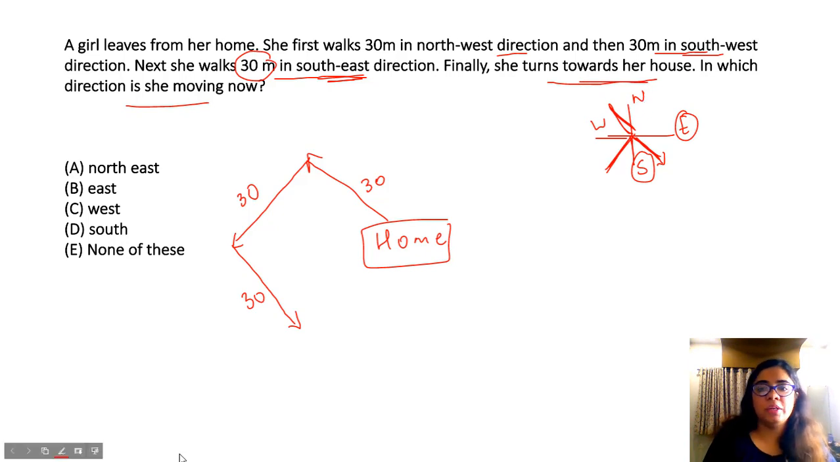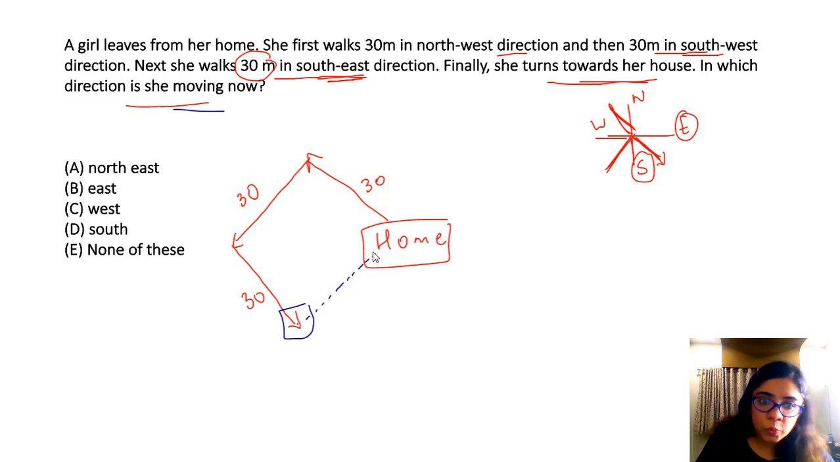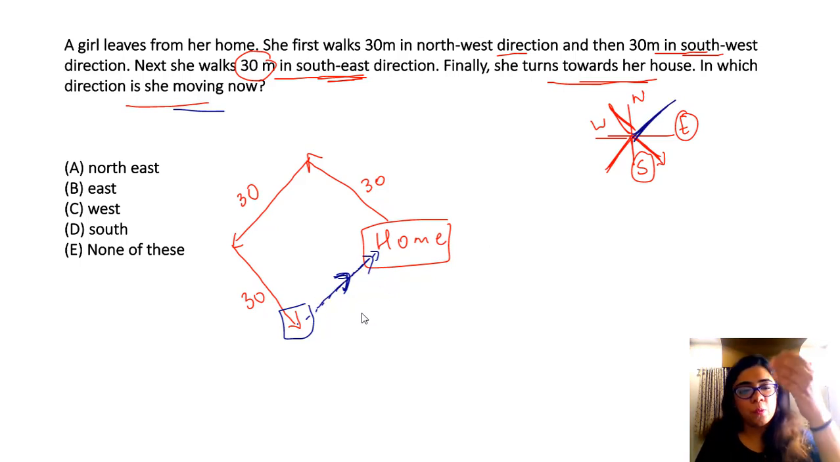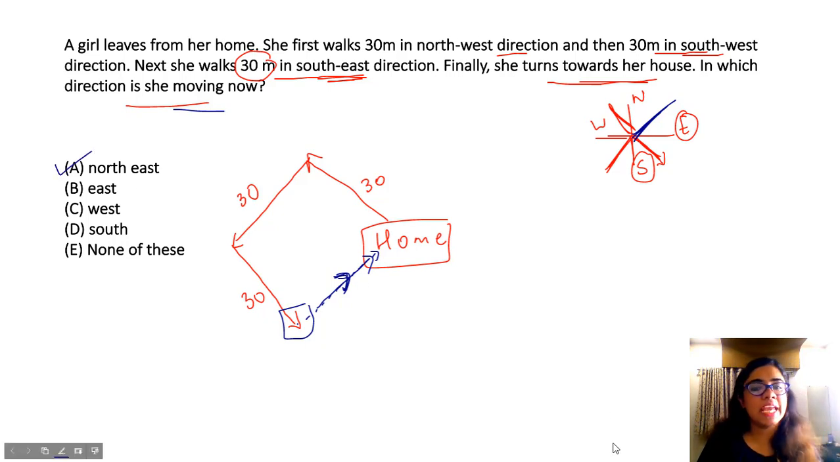Finally, she turned towards her house. So in which direction is she moving now? This was her direction. Now she is moving towards her house. So what is this direction? ऊपर जा रही है तो north है. She's going towards the right. So this is east, right? See, this is this direction, right? This is northeast direction. Upwards and to the right. So it is northeast. So your answer is option A. She is moving in the northeast direction.